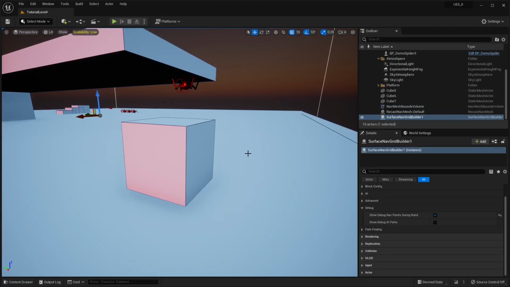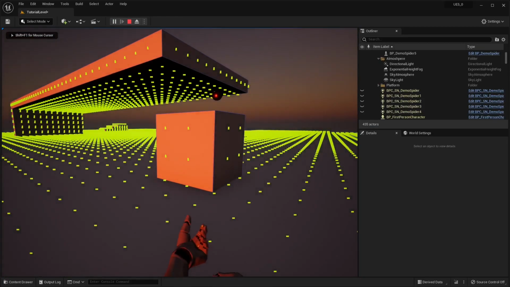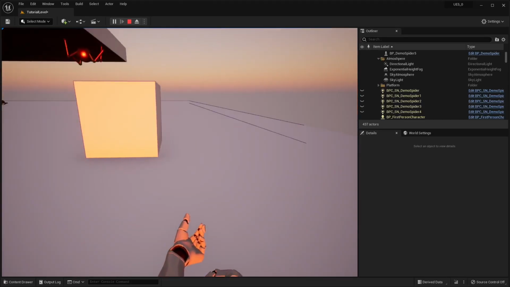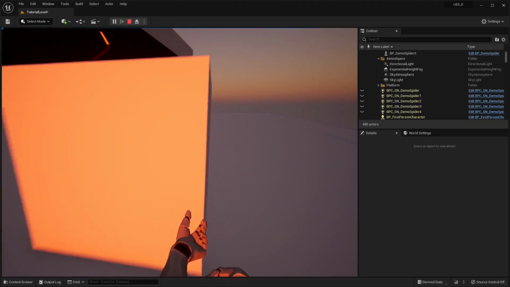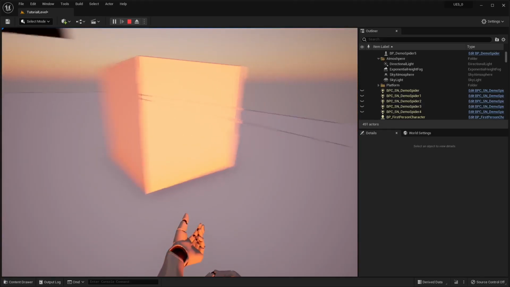And just to show y'all that setting working when you make changes, let's go ahead and play. Let the initial build happen. And now I'm going to move this thing around, and you'll see all the navigation that gets affected when this moves.